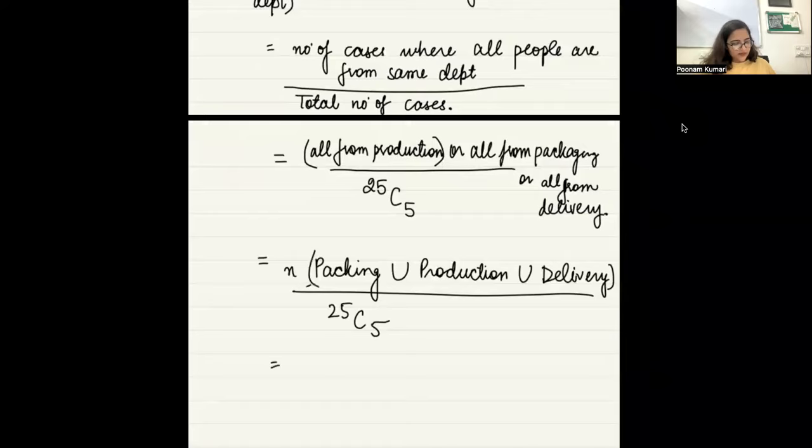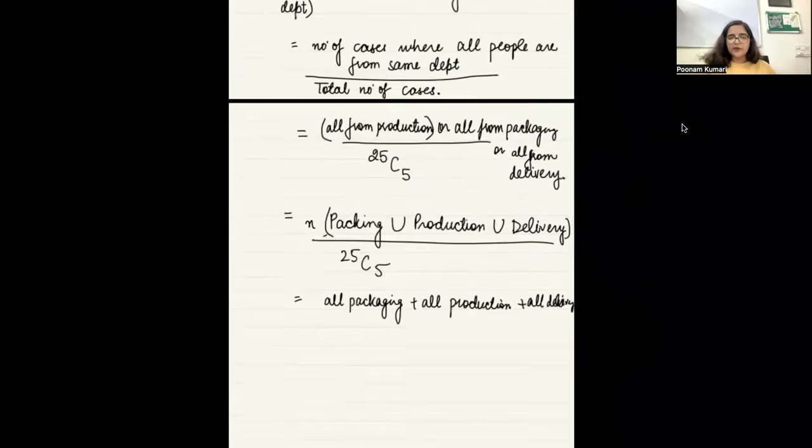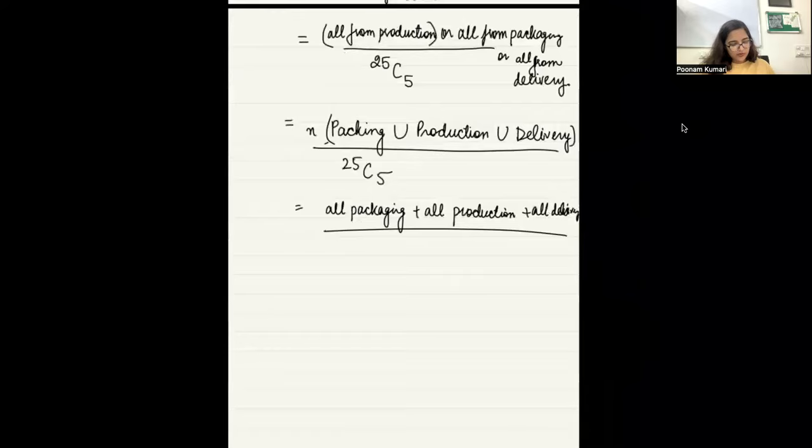So this will just be all packaging plus all production plus all delivery. Now all people from packaging would mean what? Packaging had 8 people. Out of these 8 people, if you select 5, how can you find it? 8C5.